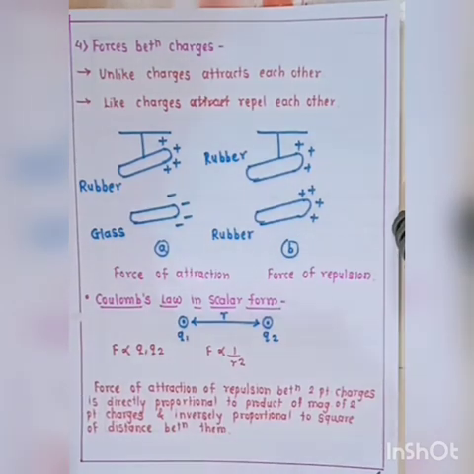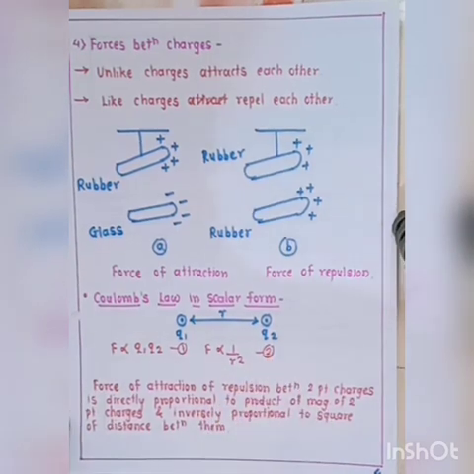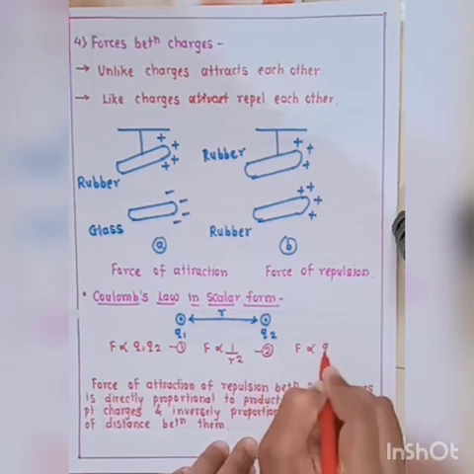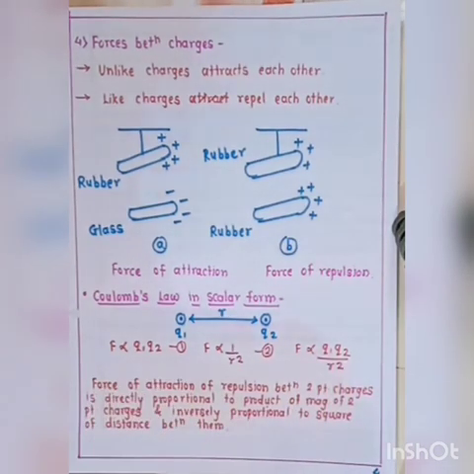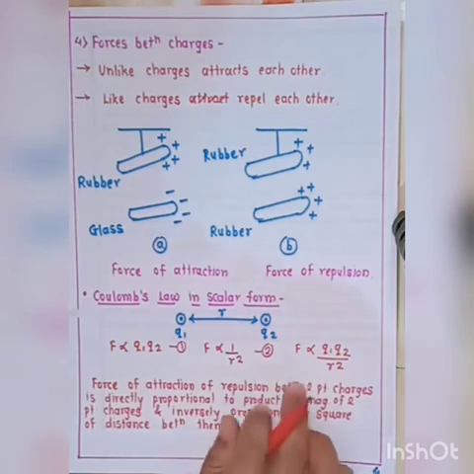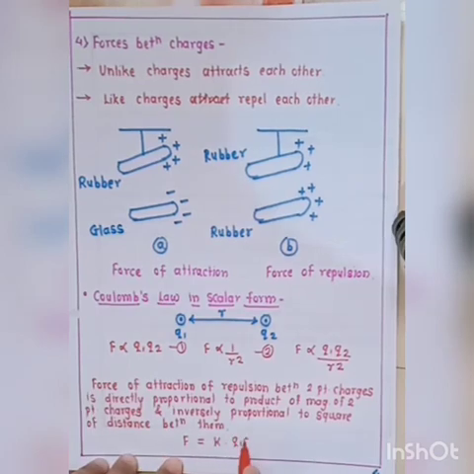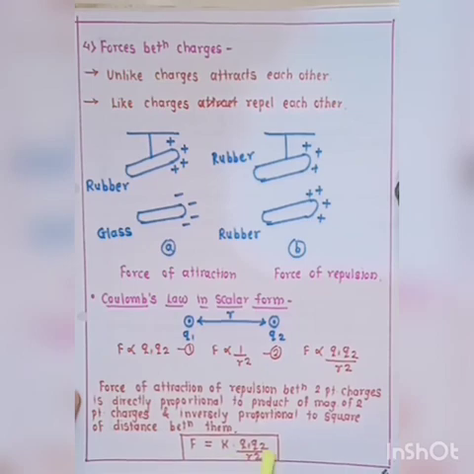Consider this is equation 1 and this is equation 2. Now from equations 1 and 2 we can write F is directly proportional to Q1 Q2 upon r square. So finally we get F is equal to K into Q1 Q2 upon r square. This is Coulomb's law in scalar form, where K is the constant of proportionality.